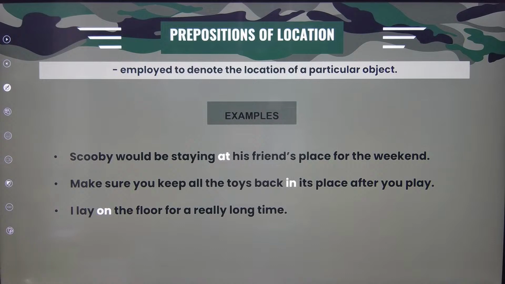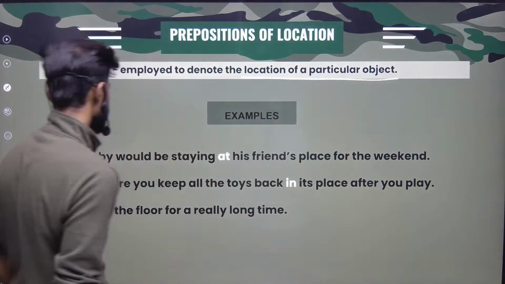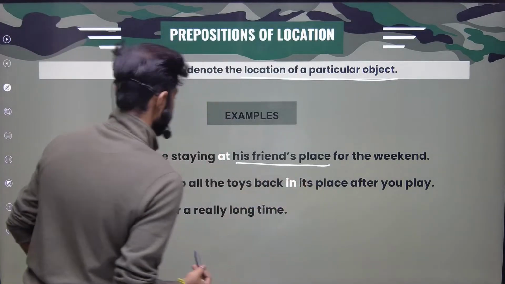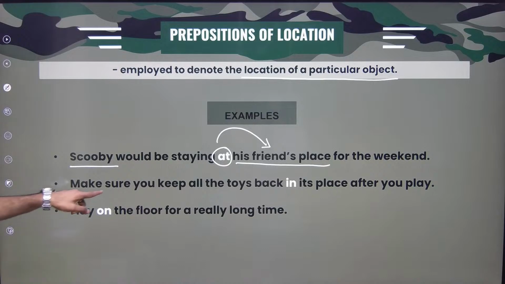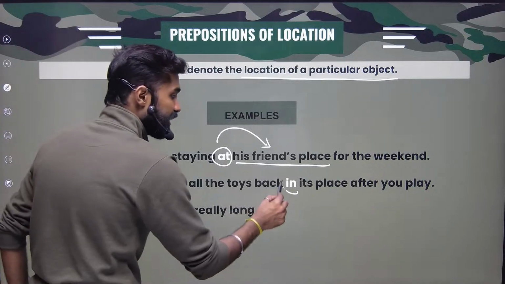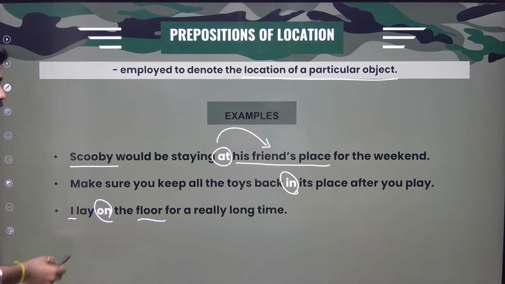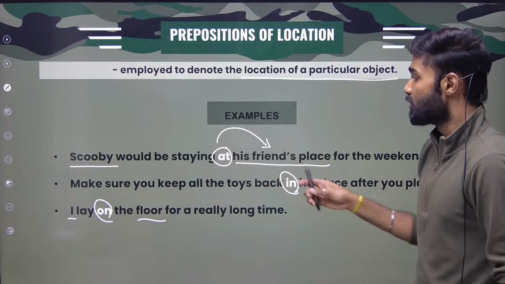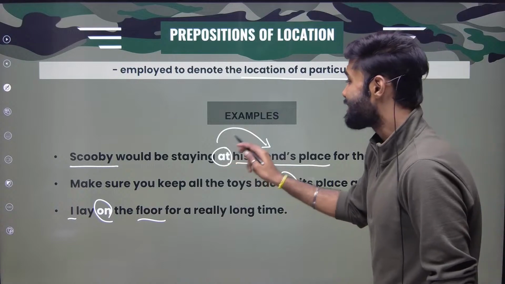So prepositions of location. What do you mean by prepositions of location? A preposition which is employed to denote the location of a particular object. For example, Ubi would be staying at his friend's place. At friend's place. Make sure you keep all the toys back in its place. I lay on the floor. So what is this telling? It is talking about the location of an object. So we can denote a location by at, in, on. So I'll be staying at a friend's place.